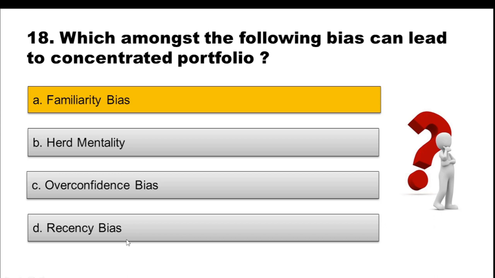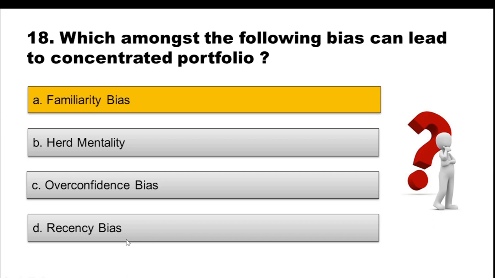Let me explain this with a simple example. Many people in our country are familiar with two of the most popular banks, one from the public and one from the private sector, the SBI bank and the HDFC bank. When these banks started making offerings in terms of mutual fund schemes, people decided that they would go to SBI or HDFC and buy any mutual fund scheme presented by them. Why?